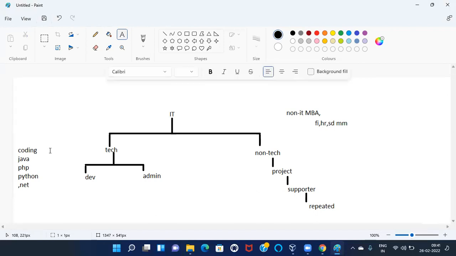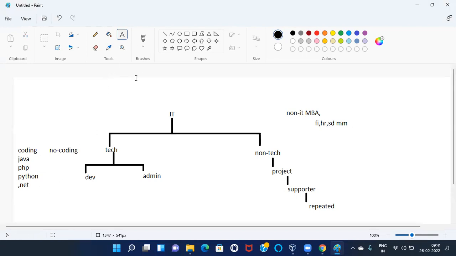Is there any coding platform? Do you want to become an administrator? There is no coding. Then what is available?